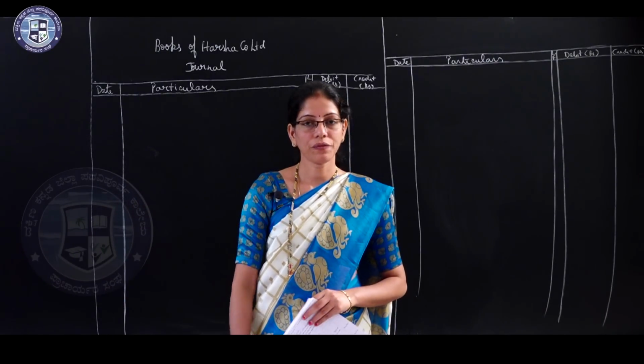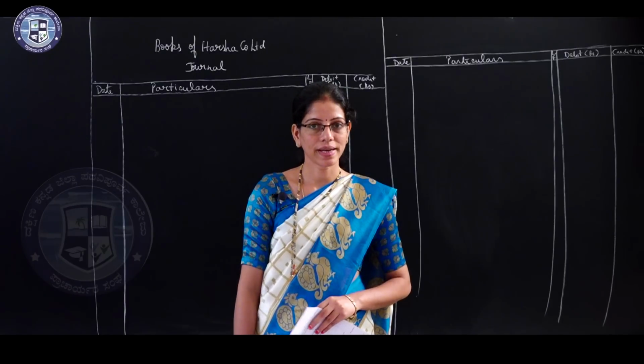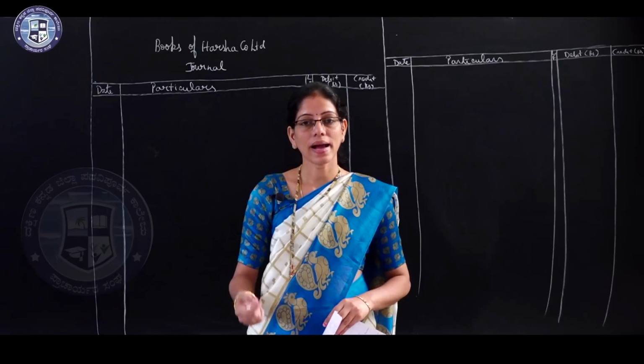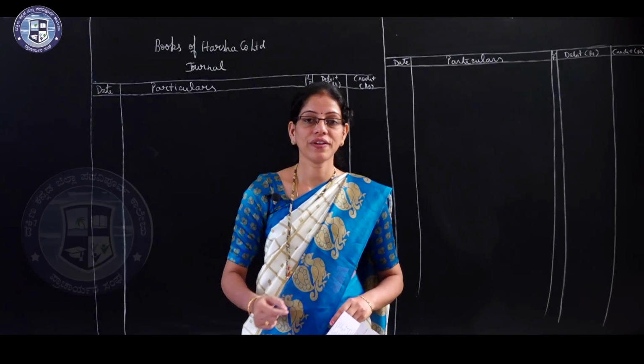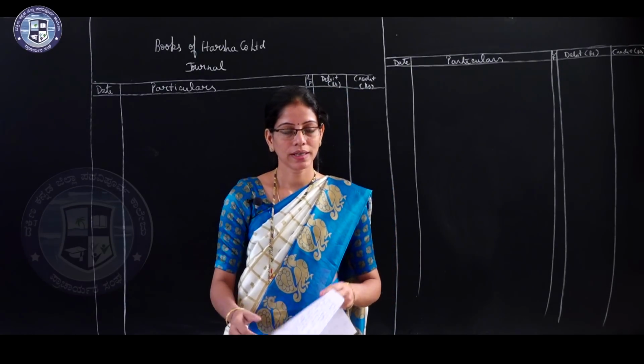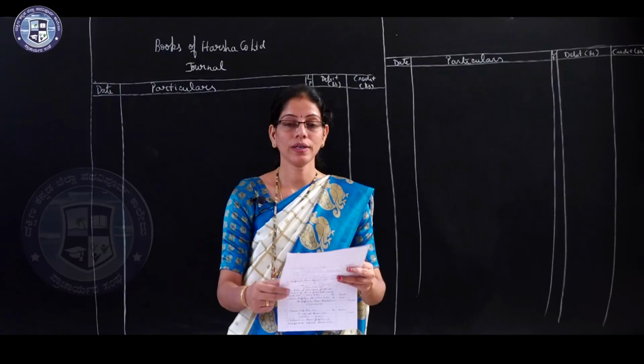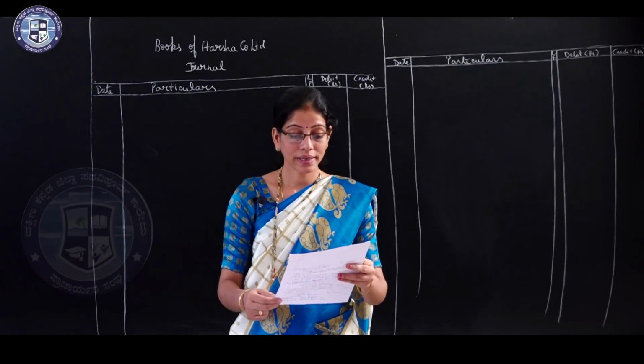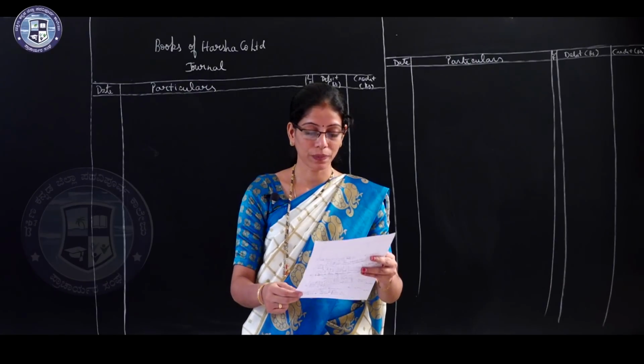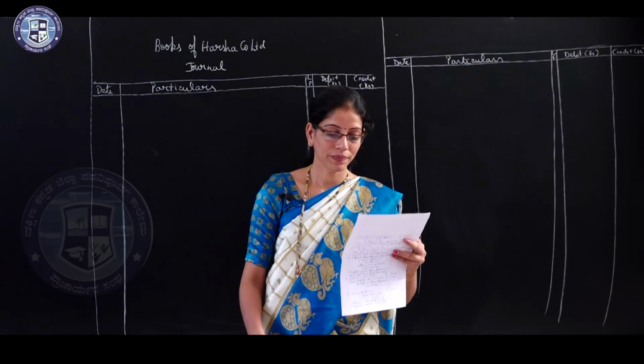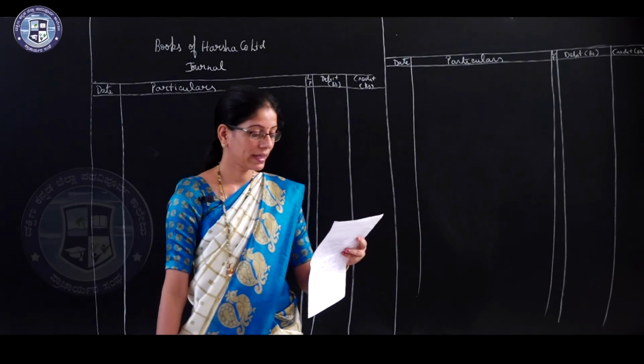Now the first entry for receiving application money, the entry is bank account debtor to preference share application account. Here the company issued 10,000 shares and it received application money of rupees 10. So for this you have to pass the journal entry.